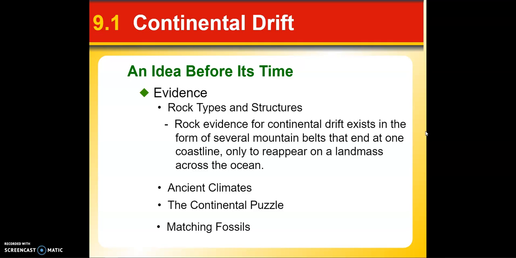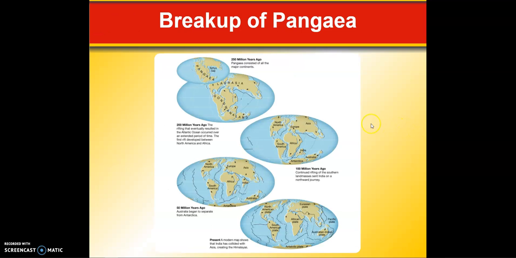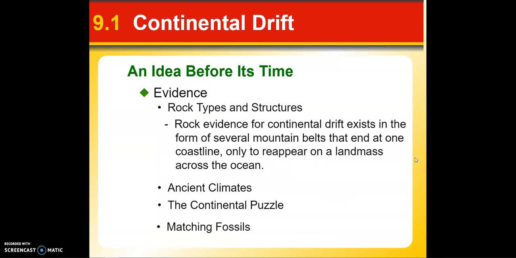The continental puzzle. If we go back and look, some of these continents look like puzzle pieces. They look like they should belong together, almost like a jigsaw. And finally, matching fossils. On different continents, we see the remains of organisms that lived millions of years ago that couldn't have traveled across the globe. They were very localized. Matching those fossils gives us a chance to see that certain continents had to have been close together at one time.